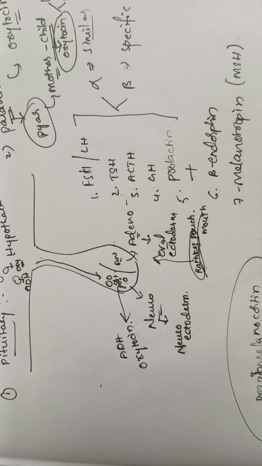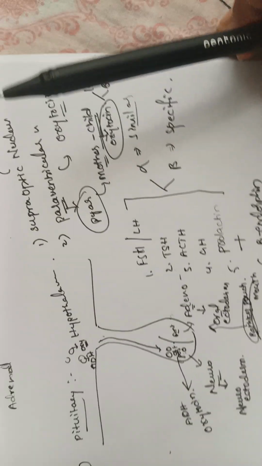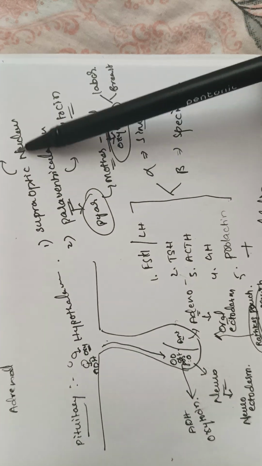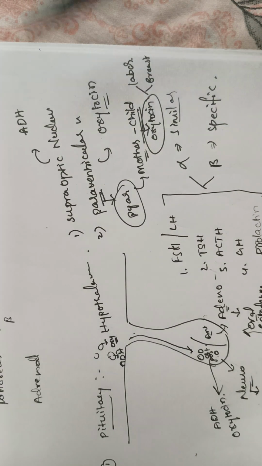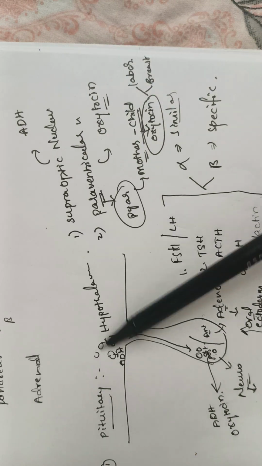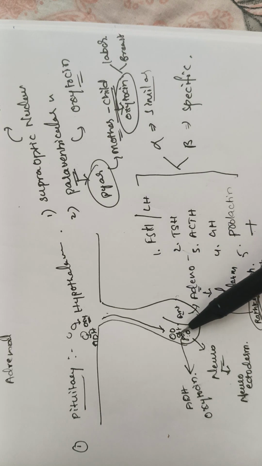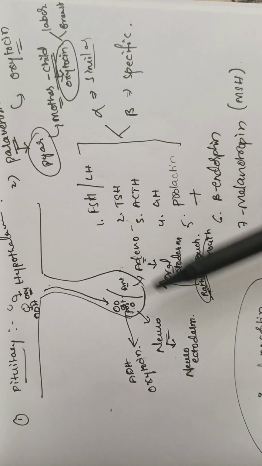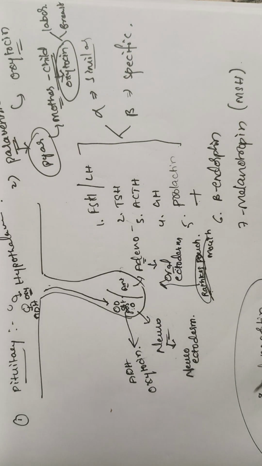But the posterior pituitary gland itself is not secreting this ADH and oxytocin. It is not synthesizing these hormones. The hypothalamus has two nuclei, that is the supraoptic nucleus and the paraventricular nucleus. This supraoptic nucleus produces ADH hormone, whereas the paraventricular nucleus produces oxytocin hormone. These hormones come through the tract to the posterior pituitary gland and are stored there and get released whenever there is a need.